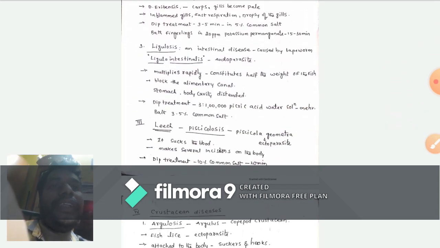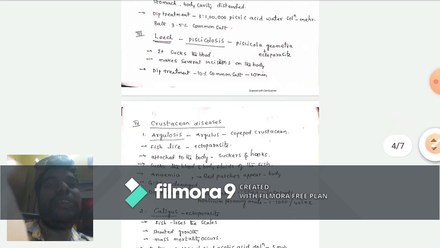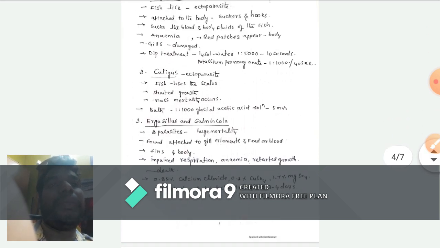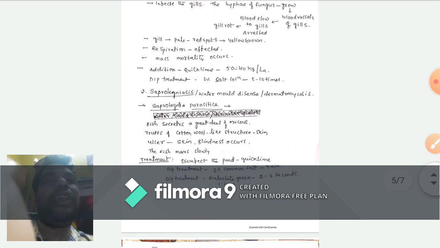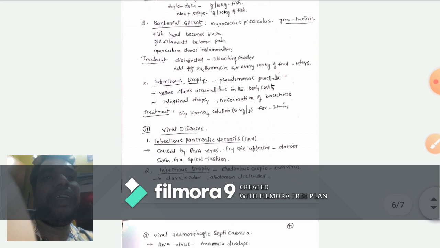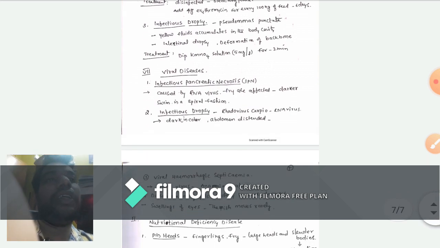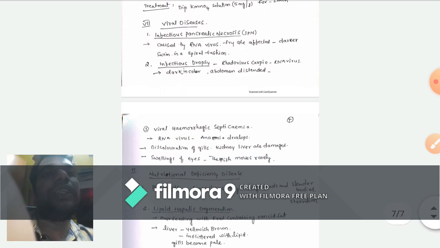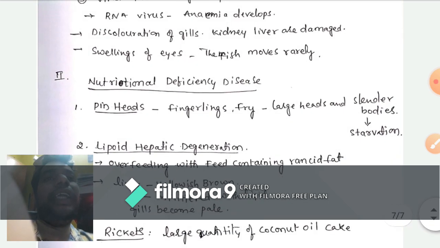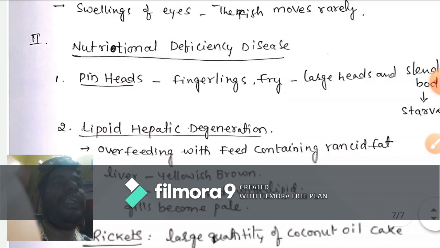Leech disease, only one disease is there, that is piscicolosis. Crustacean diseases are argulosis, caligus, ergasilus and lernaea. These 4 types are present under crustacean diseases. Fungal diseases are gill rot and saprolegniasis, these 2. Bacterial diseases are erythrodermatitis, bacterial gill rot, and infectious dropsy, and viral diseases are IPN, infectious dropsy and VHS. And the next one, nutritional deficiency diseases.